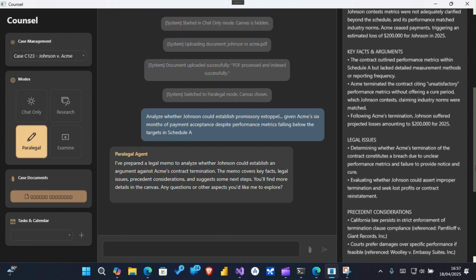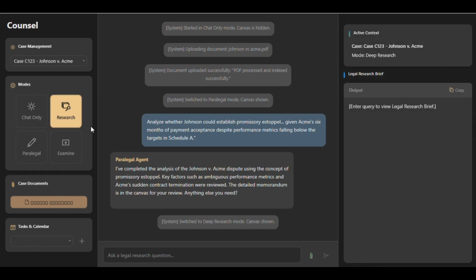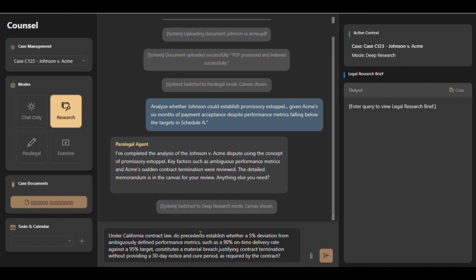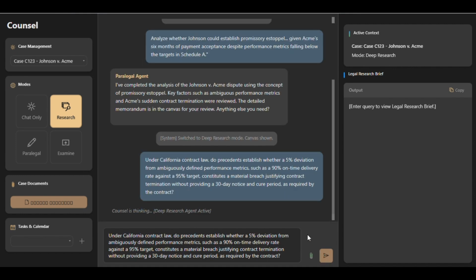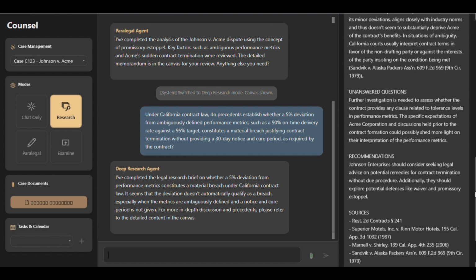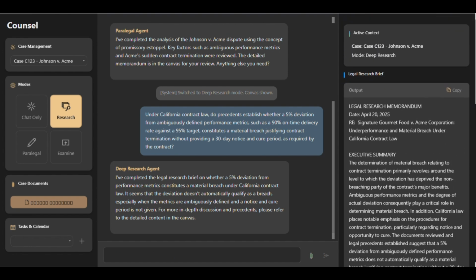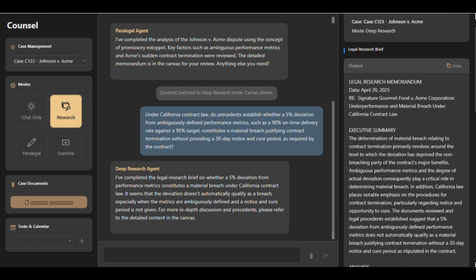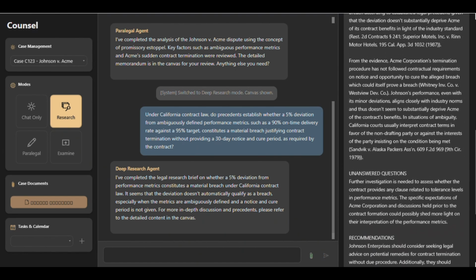Now that we've got our answer, let's switch to deep research mode. I'll type another question. What California precedents address whether a 5% deviation from contractual metrics constitutes a material breach sufficient for termination without cure? In this mode, the AI agent uses the Research plugin, which integrates with Azure Search. It finds relevant case law and displays it in the legal research brief canvas on the right.